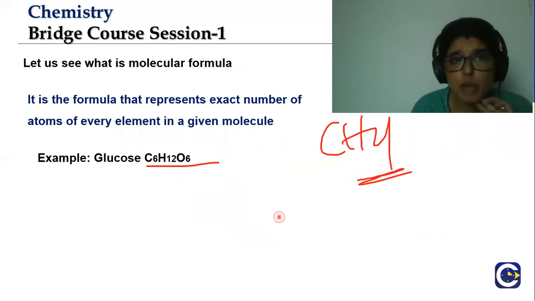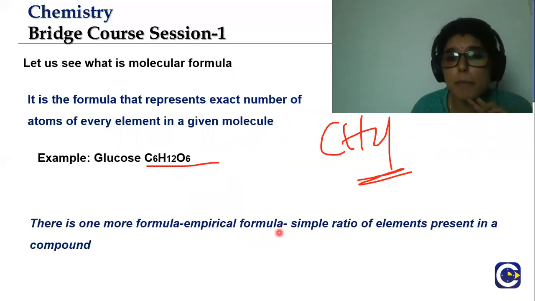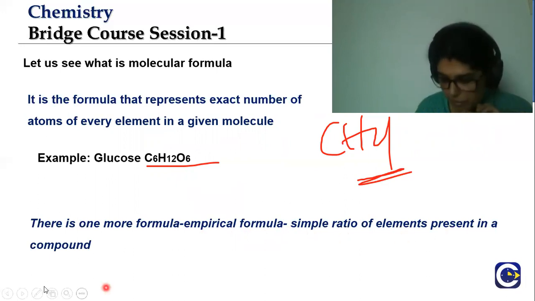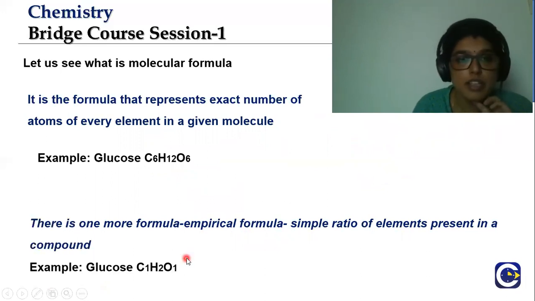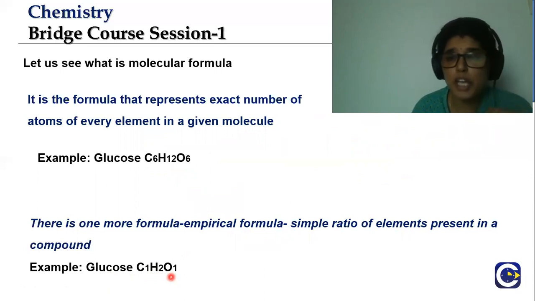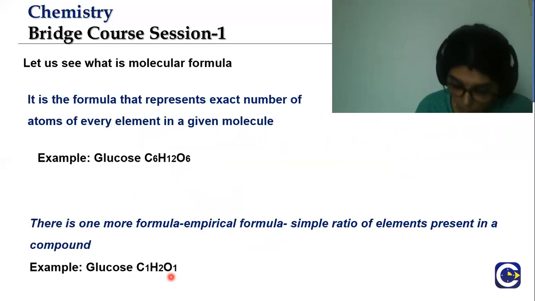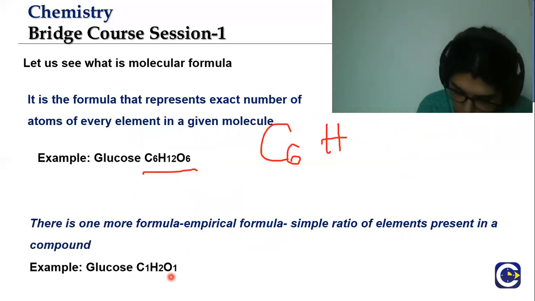Other than molecular formula, we have something called empirical formula. Empirical formula is the simplest ratio of atoms present in a compound. For glucose, the empirical formula would be CH2O. How do we write it? If we look at glucose, the smallest common factor is 6.